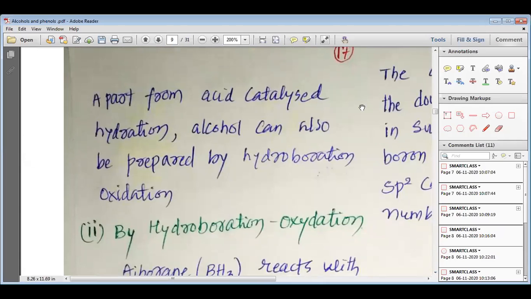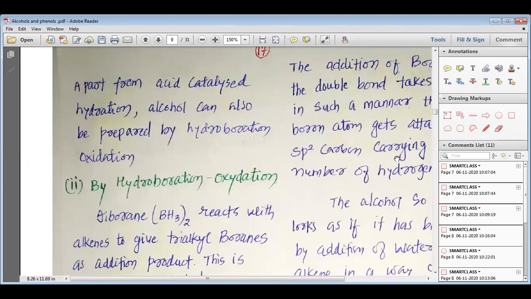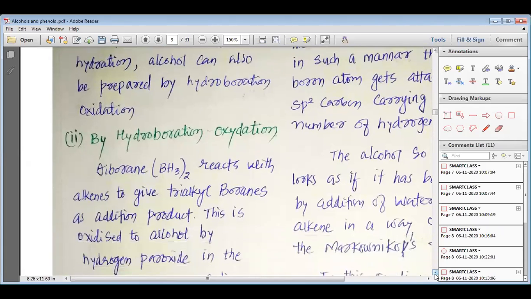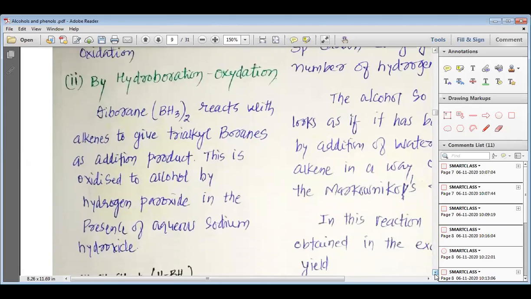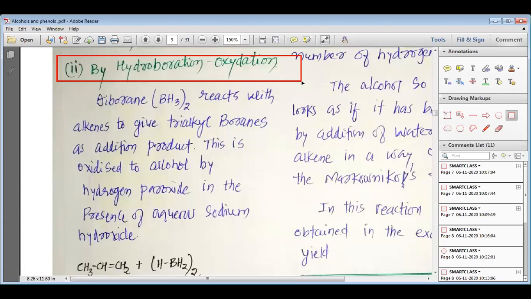We have seen that alcohols can be prepared by acid catalyzed hydration. Apart from acid catalyzed hydration, alcohol can also be prepared by another method, which is known as hydroboration oxidation. So now, my dear students, let us study the hydroboration oxidation reaction.